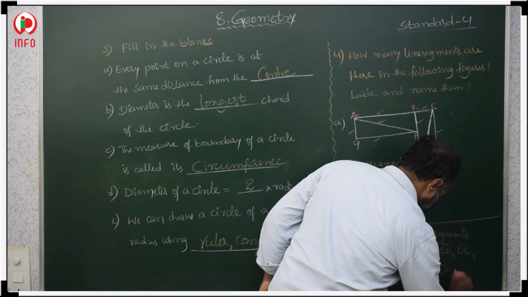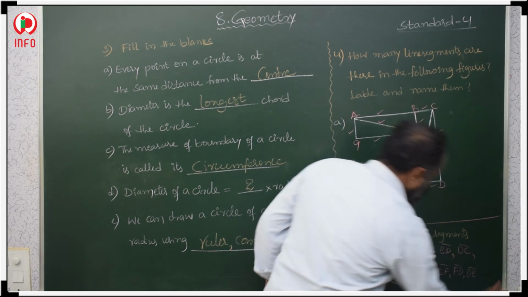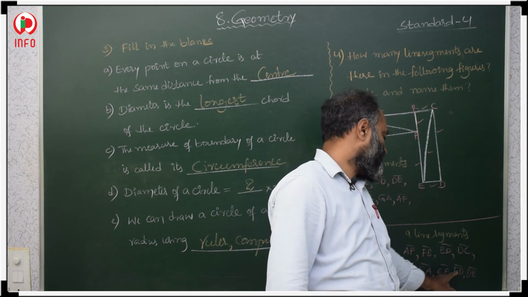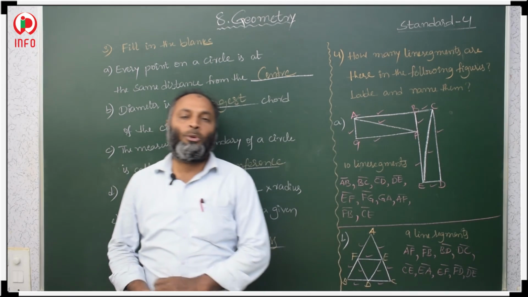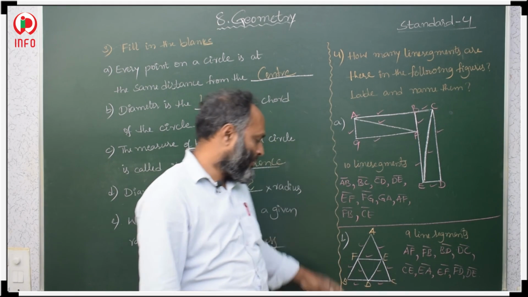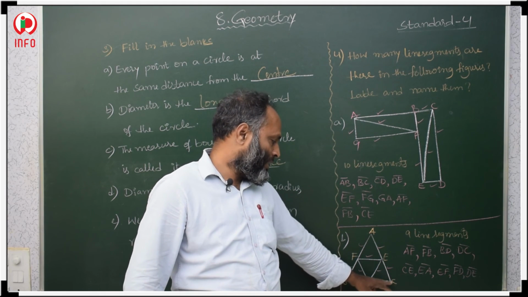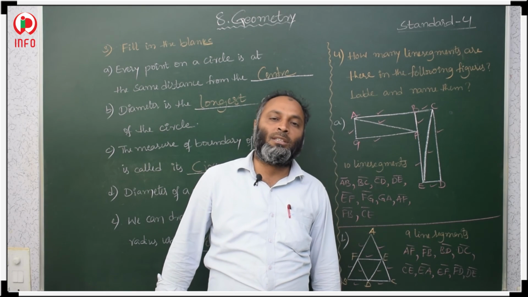Total 9 line segments we have. More line segments we can write. AB is also one more line segment, BC another line segment and CA another line segment. We can take 3 more line segments also.